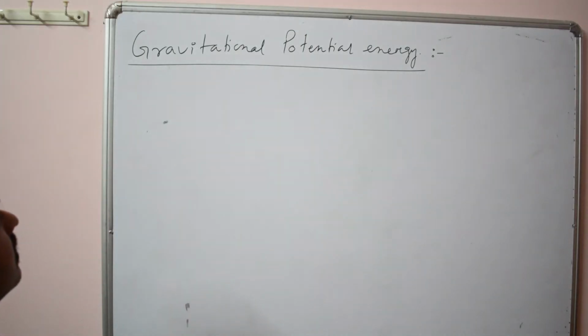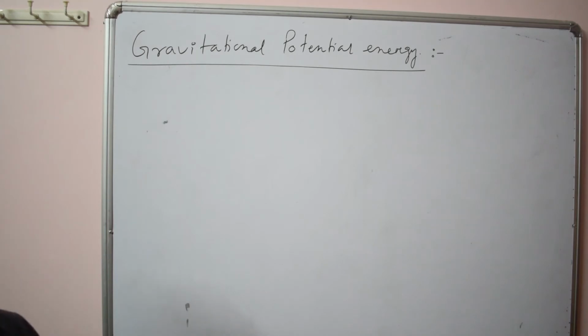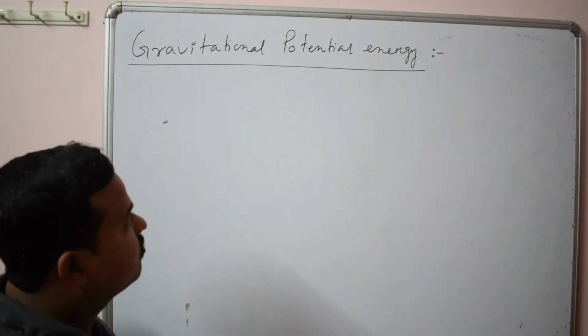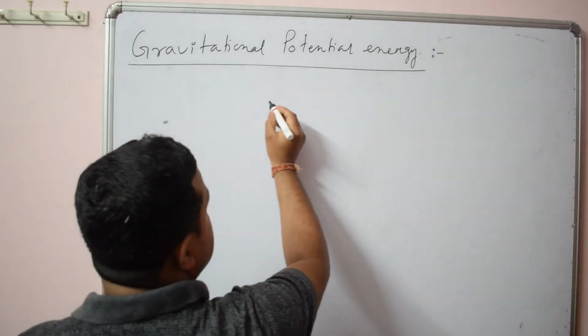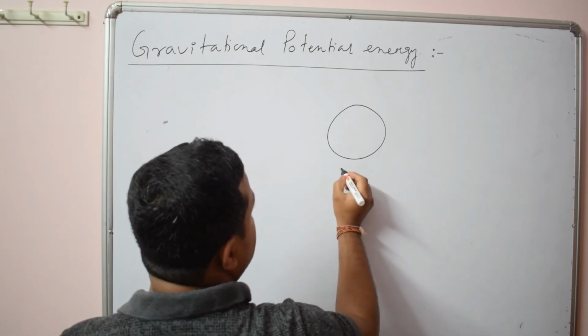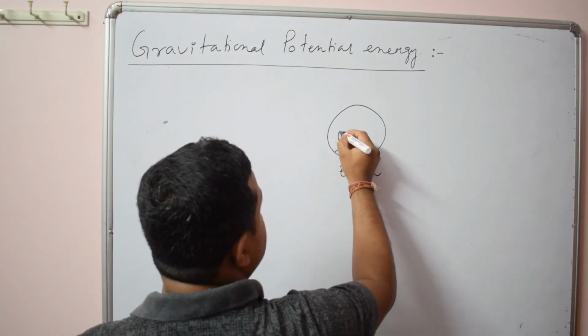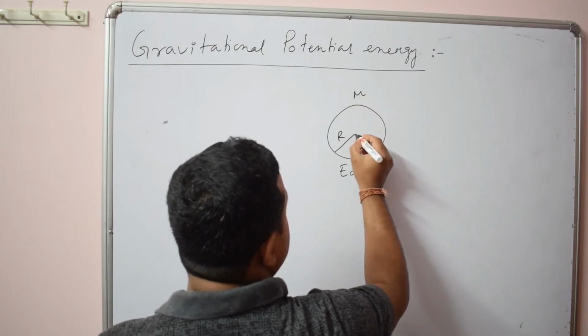Okay, now let us discuss potential energy. For any system we know what potential energy is. The amount of work done is always stored as potential energy. Now here, what is the amount of work done? Suppose this is earth or any heavy body, radius is r, mass is m.